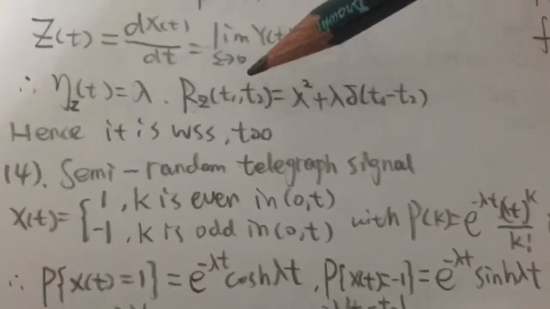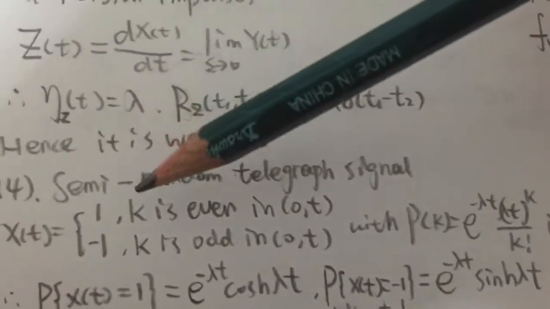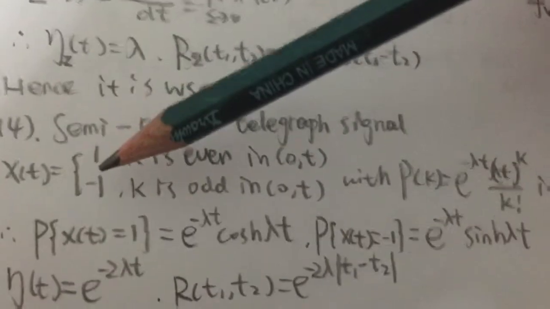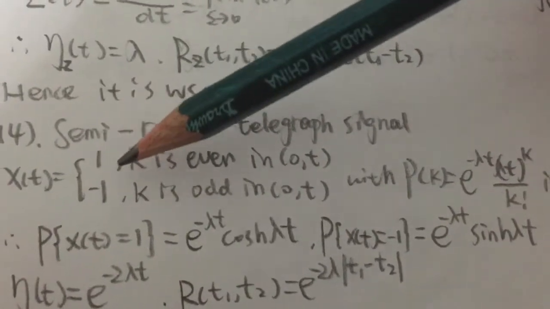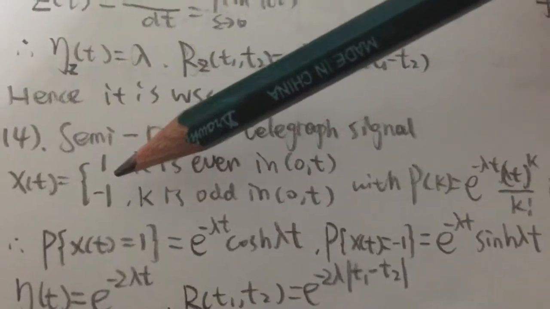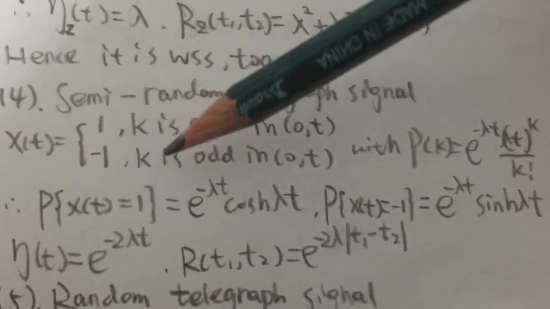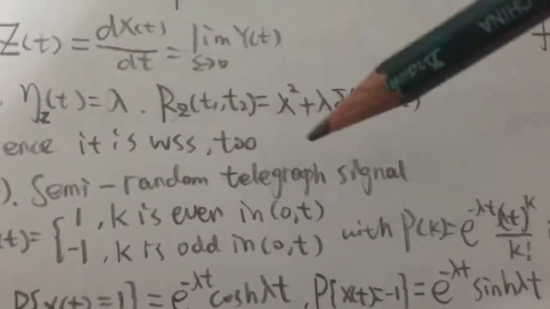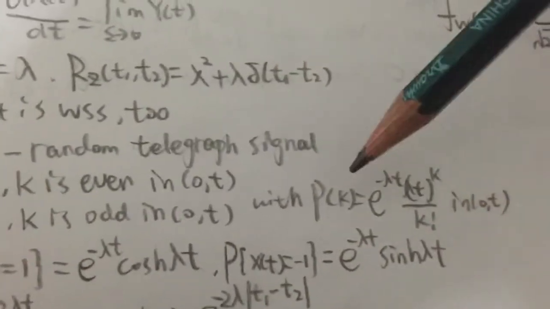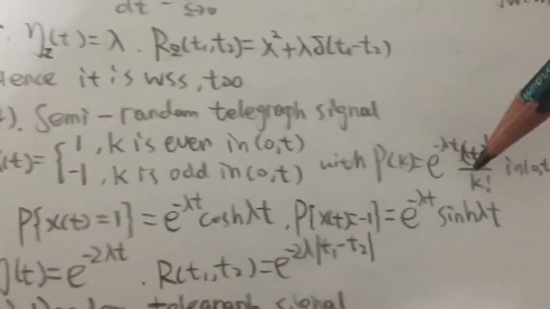And fourth, we have the semi-random telegraph signal. We have X(t) equals 1 or minus 1 with the same probability, and pk is this.